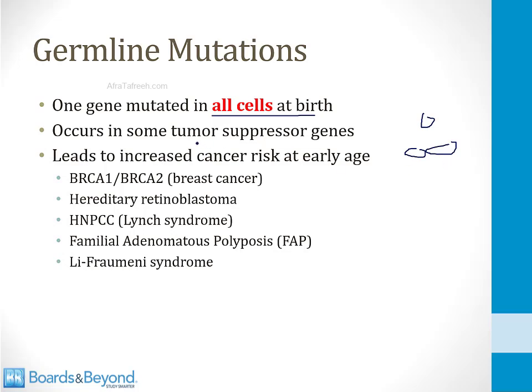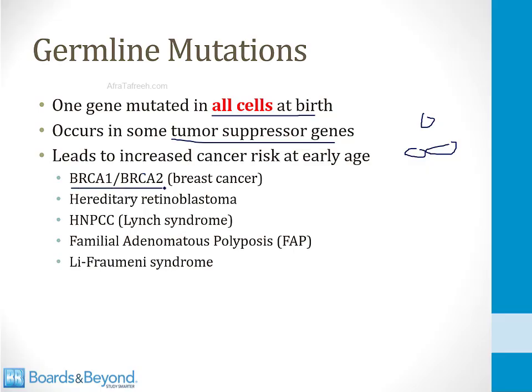Sometimes one of these mutations occurs in a tumor suppressor gene, and when this happens, it makes it very easy for cancer to develop because all the cells in the body already have one allele that is mutated, thus they only need to acquire a second mutation and that will lead to malignancy. And this is the case in a number of genes involved in hereditary forms of cancer. I talk about these in lots of other videos.